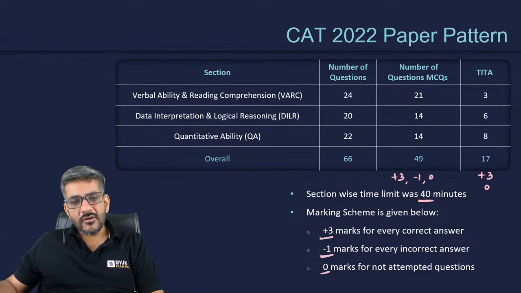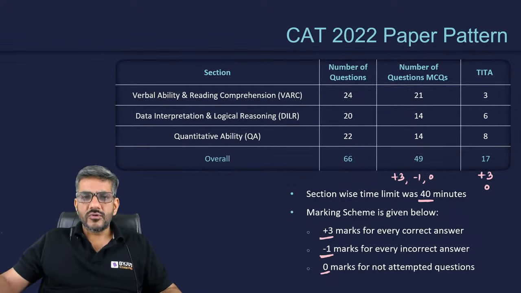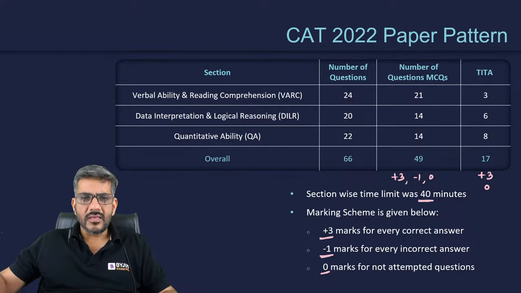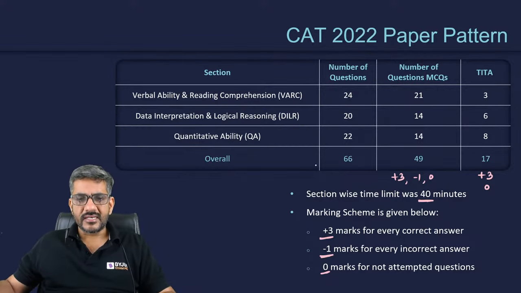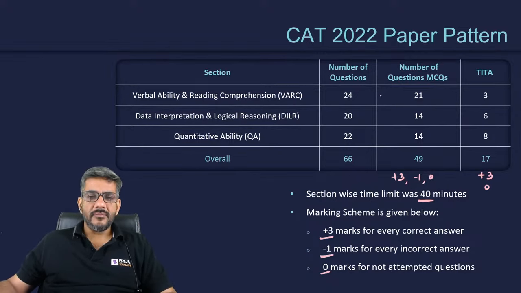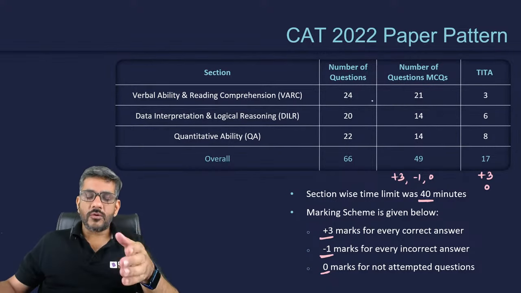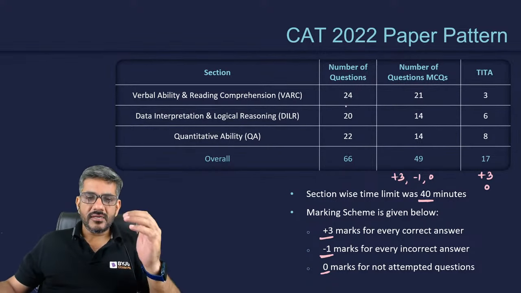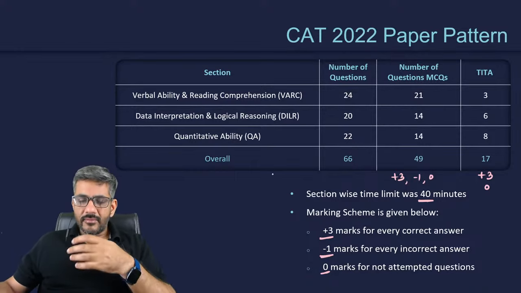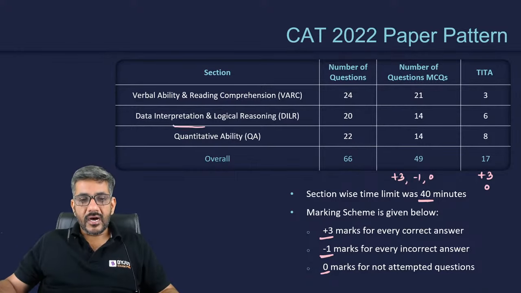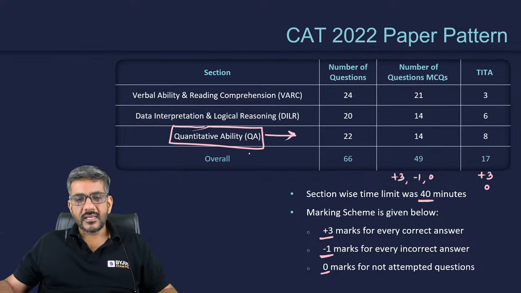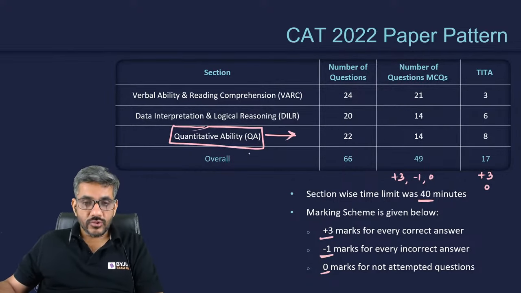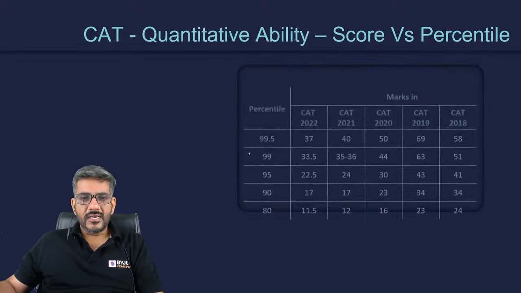And the number of questions, we are assuming it is going to be almost the same this year as well, the way it was last year. That is 24 questions in verbal ability, 40 minutes, 20 questions in DILR, 40 minutes, 22 questions in quantitative ability, 40 minutes. And today our focus area is quantitative ability. This is something that I'm going to talk about in today's class. Okay, so let's move ahead from here.